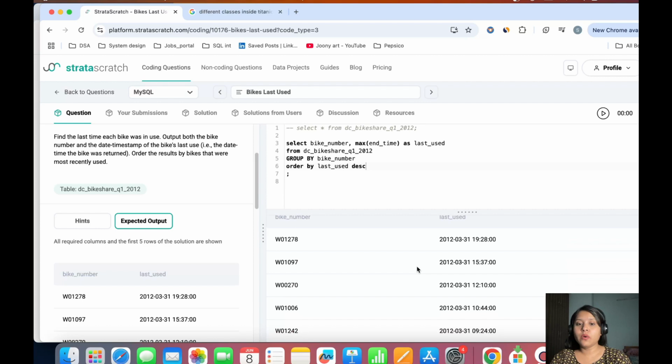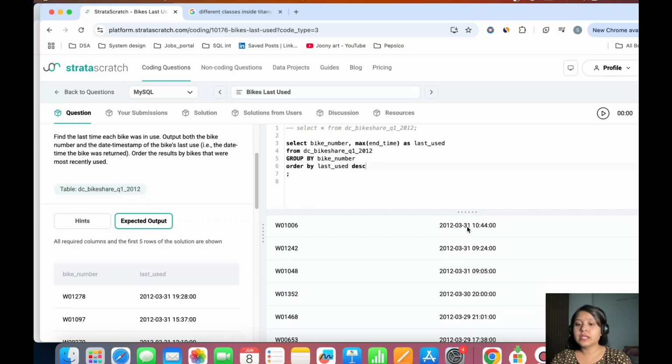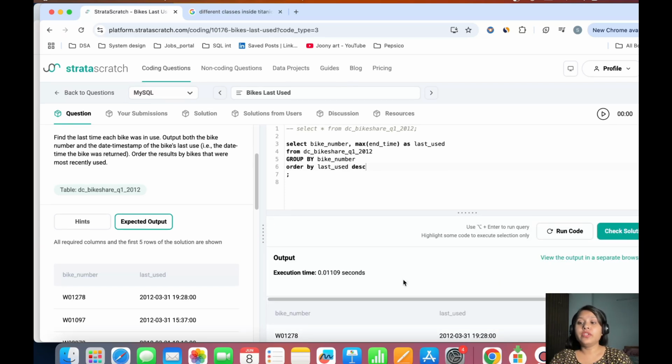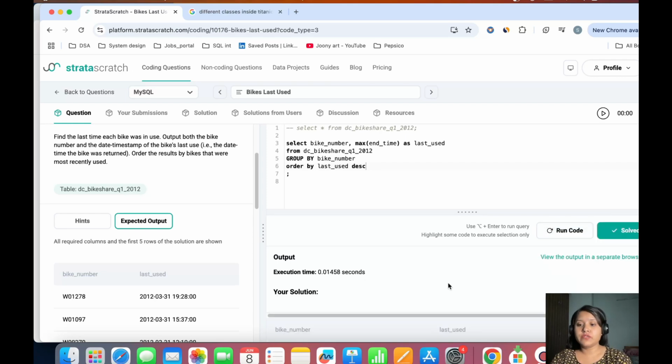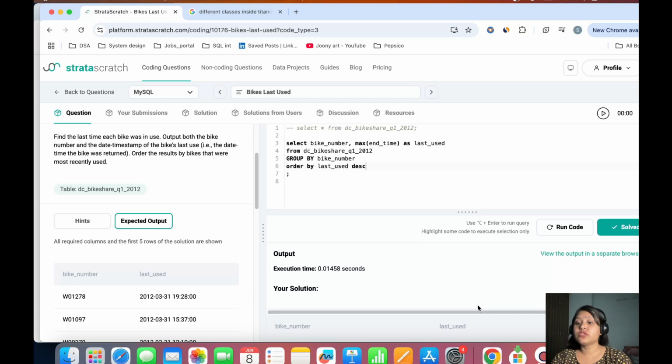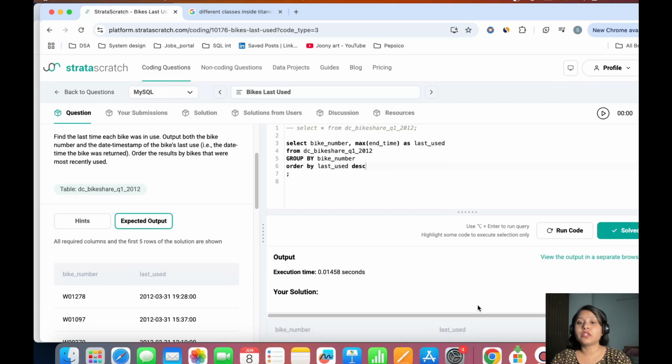So you see now I have for each bike number, this is my last used. If I go down, this is the 31st and it has ordered it by last used. So on the 30th, this bike was last used. On the 29th, this bike was last used at 9. At 5:35, its last use is this, and so on. So we have the actual result. So let me click on check solution to see if it gives me the result. Yes, it says it's solved, right? So it has given me the actual result.